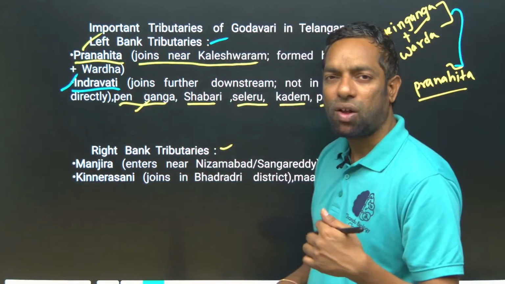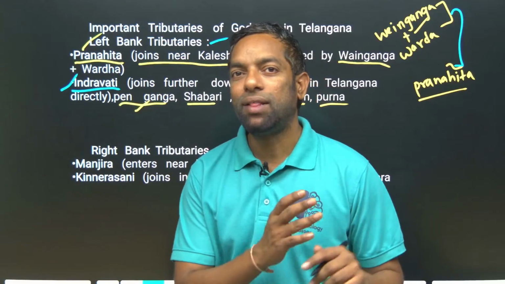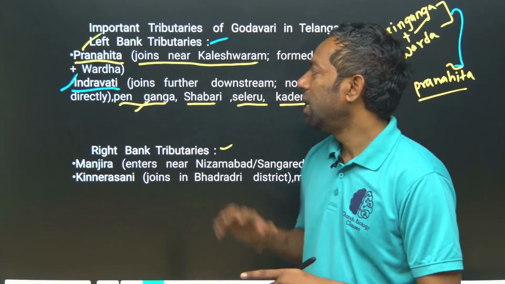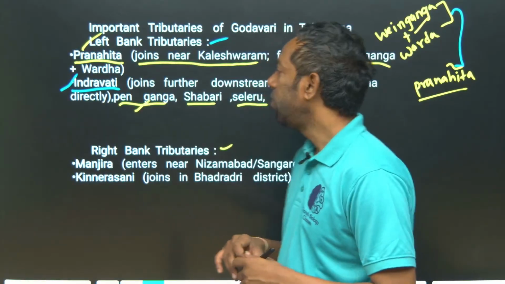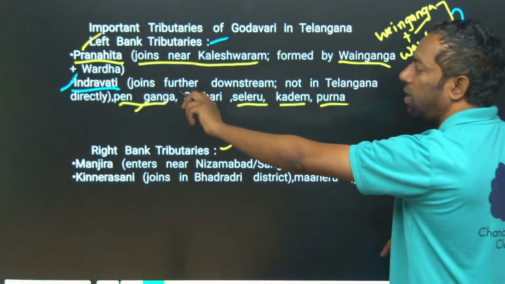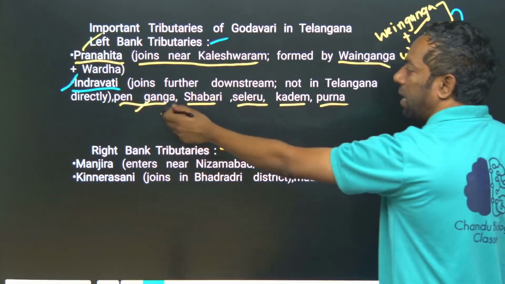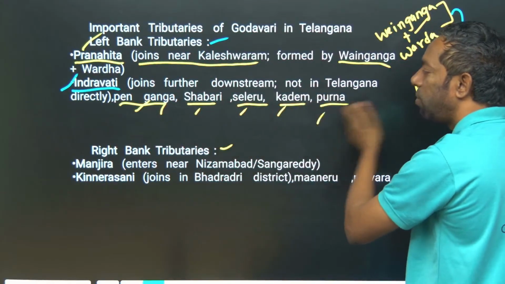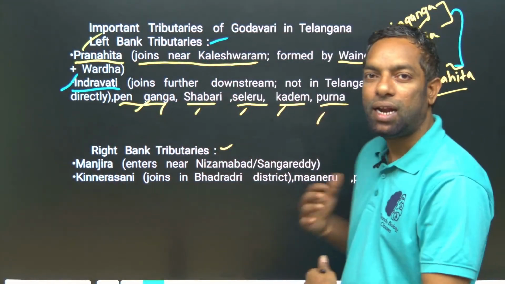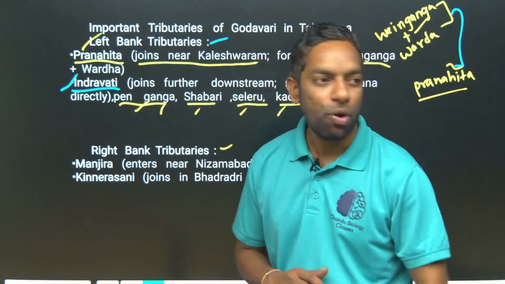In Telugu, tributaries are called Upanadulu. Left bank Upanadulu: Pranahita joins at Kaleshwaram, then Indravati downstream, and Penganga, Sabari, Sileru, Kadem, Purna. They meet on the left side of the Godavari, so we call them left bank tributaries.